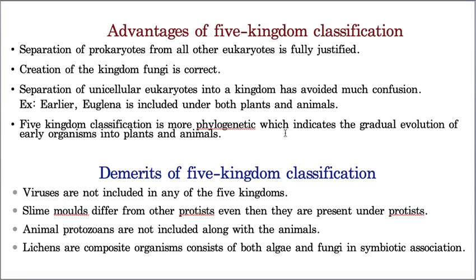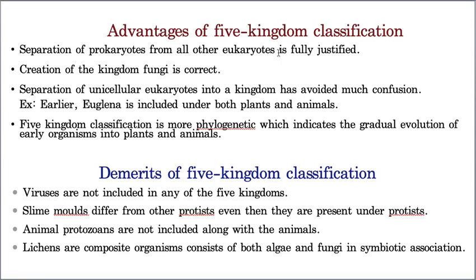Because he followed phylogeny, he got the idea to separate the fungi from the plants. Earlier, I already told you, fungi were included under plants because they did not follow the proper phylogenetic relationship. As he followed proper phylogeny, he got the idea to separate fungi from kingdom Plantae. It is an accepted classification and he has taken all the characteristics into consideration, but still he made a mistake.